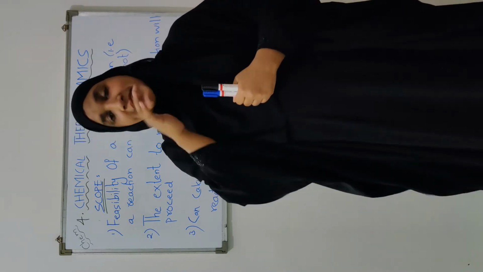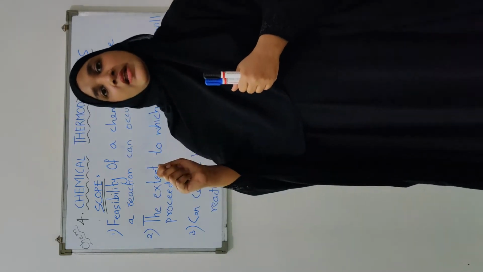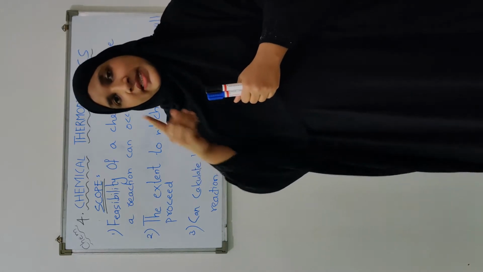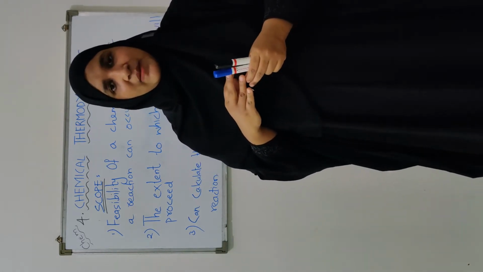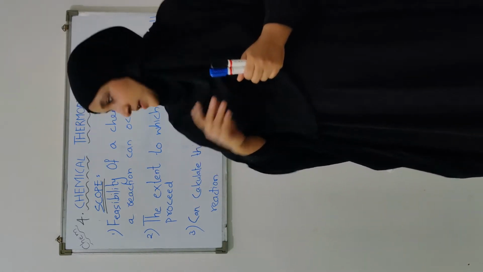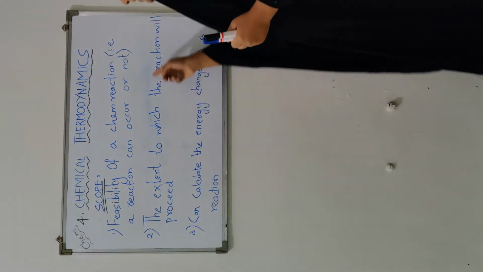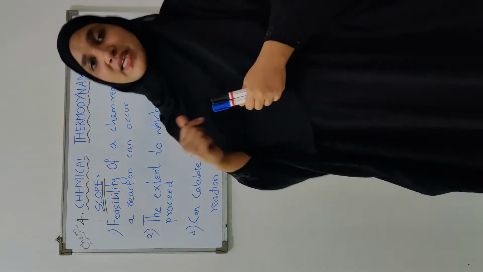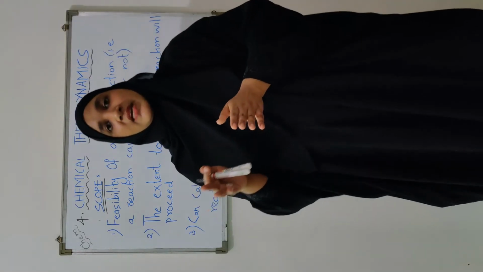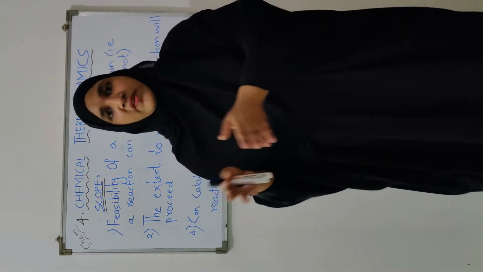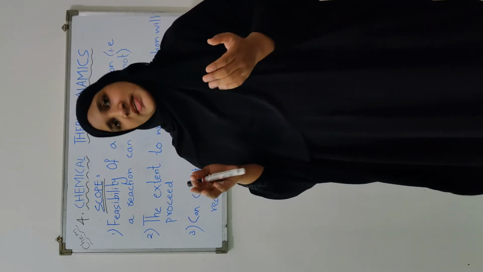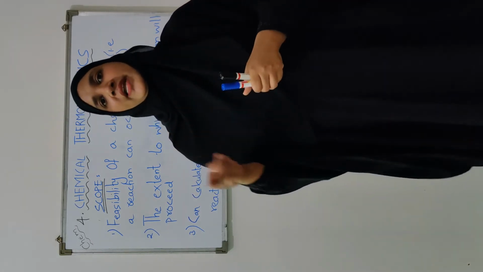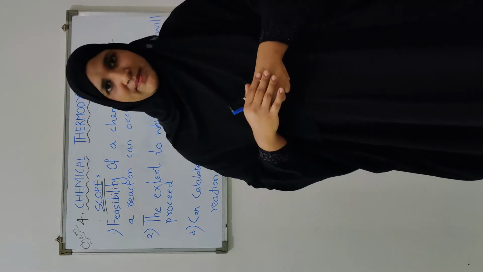So the extent to which the reaction will proceed can also be determined with the help of the thermodynamic study. It means whether the reaction will proceed to 50%, 60% or 70% can be calculated with the help of thermodynamics, okay?